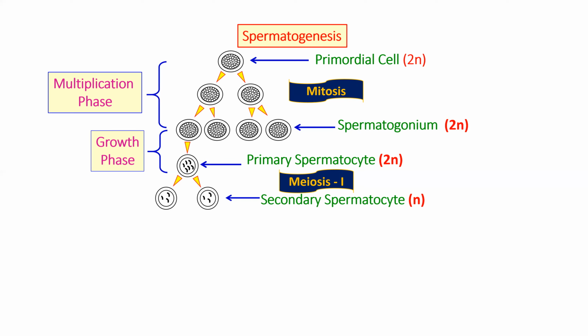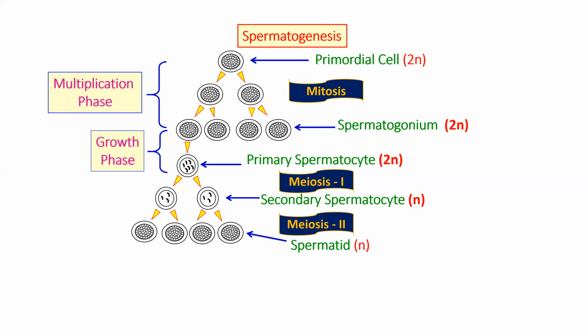So the primary spermatocyte undergoes meiosis 1 and forms secondary spermatocytes. Now it undergoes meiosis 2, so from one cell finally four are formed, as you can clearly see in the image. They form a structure called spermatid, which is again n, because in meiosis 2 we have studied that the number of chromosomes remains the same. And this phase is called the maturation phase.